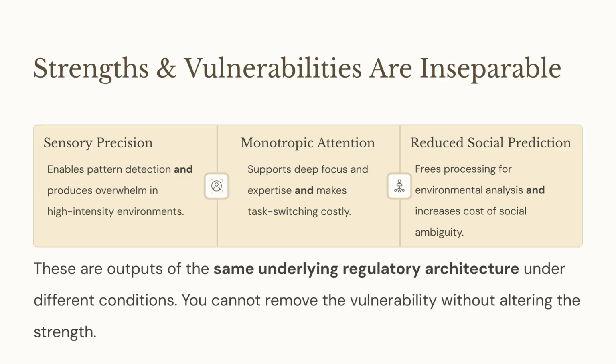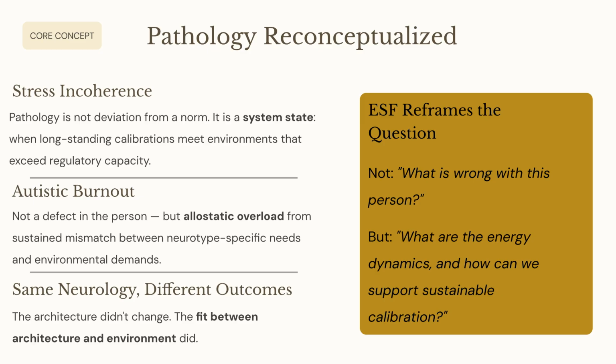For example, sensory precision enables pattern detection but causes overwhelm. Monotropic attention allows deep focus but makes task switching costly. These cannot be separated. Pathology is reconceptualized as stress incoherence, a system state when calibrated systems meet overwhelming environments. Autistic burnout is allostatic overload from sustained mismatch.